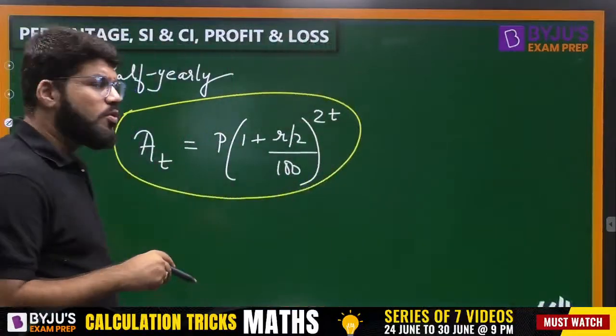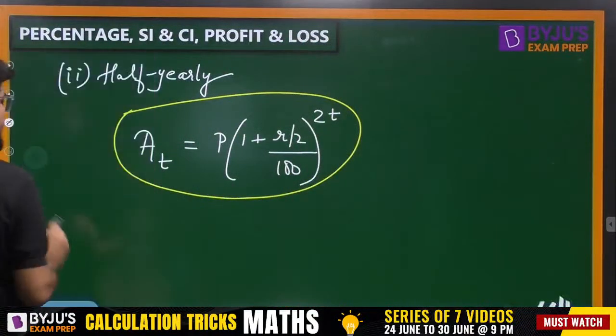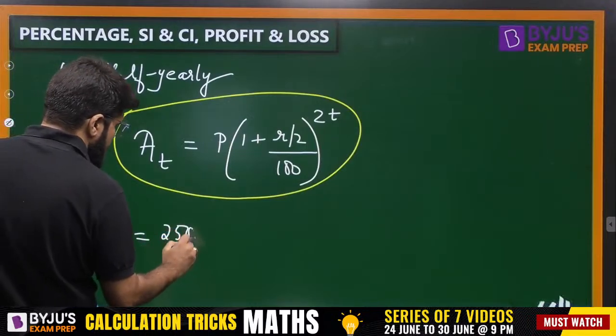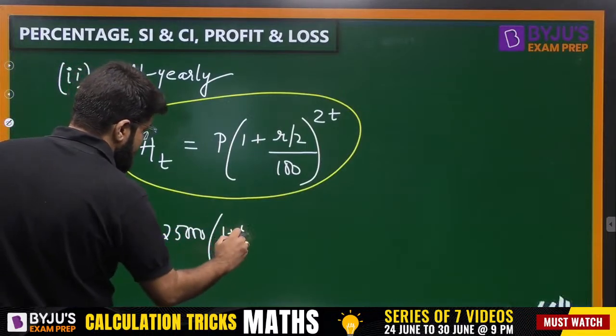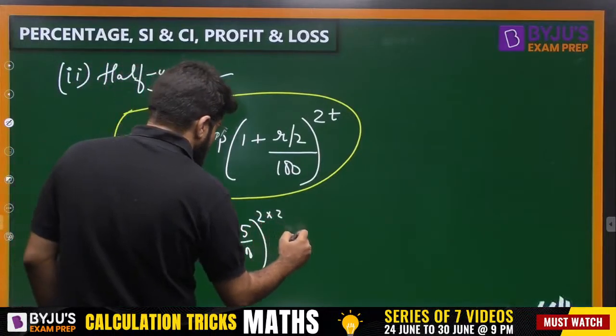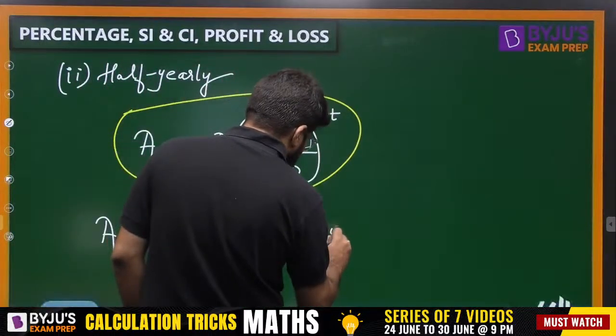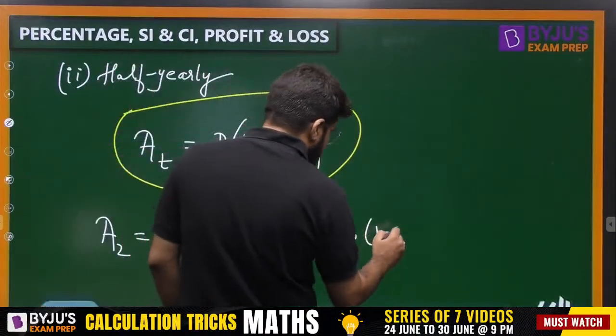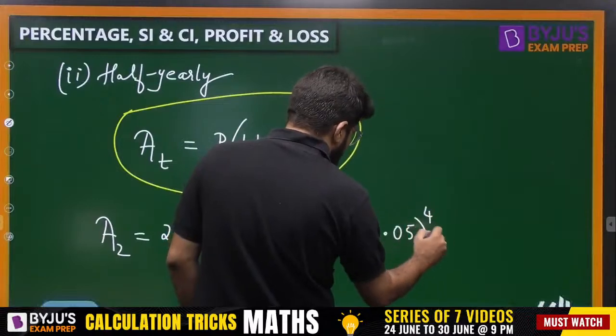Similarly, we will apply it for the quarterly case also. Okay, so let us complete this calculation. The amount at the end of 2 years is principal 25,000 times 1 plus rate of interest, which becomes half, so 5 by 100, raised to the power 2 into 2. So this is 25,000 times 1.05 raised to the power 4.